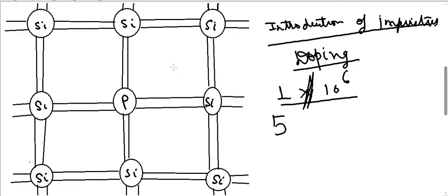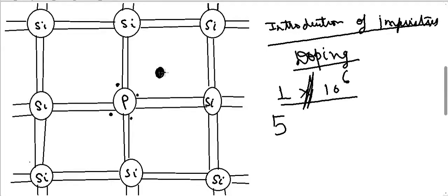When I introduce a phosphorus inside silicon, the structure is such that each atom shares an electron with 4 other atoms. So the phosphorus atom will share 1 electron with this silicon atom, 1 electron with this silicon atom, 1 electron with this silicon atom, and another electron with this silicon atom. So 4 electrons are being shared, but it has 5 valence electrons, so I have 1 electron left free.